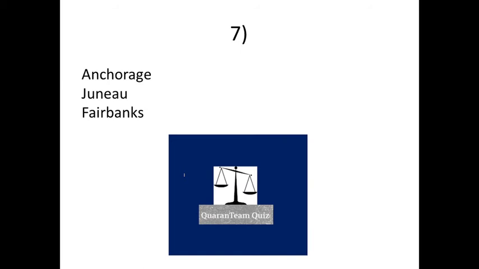Anchorage, Juneau, Fairbanks. Final question, round 4. Baltimore, Bethesda, and Annapolis. And that is the end of the association round.